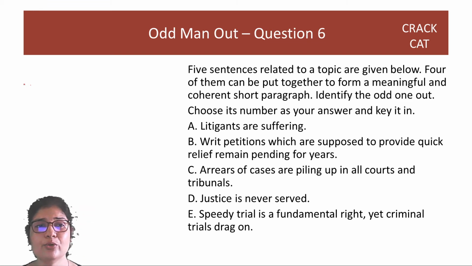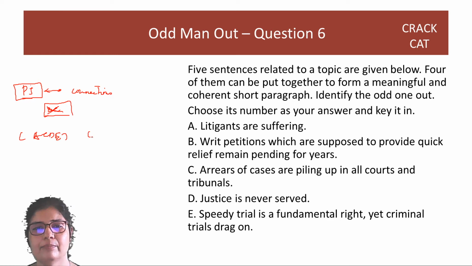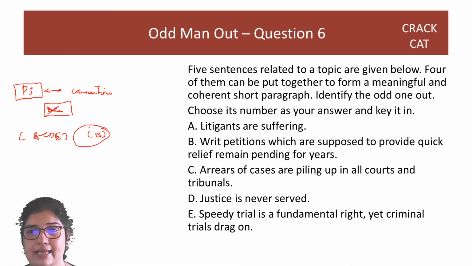But when you do enough para jumbles, so why did we do para jumbles before we did odd man out? You should be able to see the connections. If you see the connections, then you can say, okay, yeah, out of these 5 sentences, B and C are connected, so they cannot be odd man out. So seeing the links, seeing connections is important. You may not get the final right order, guys, but you need to be able to say that these sentences are connected, right? A, C, D and E are connected. B is different, so B is the answer. This is just an example. Okay.